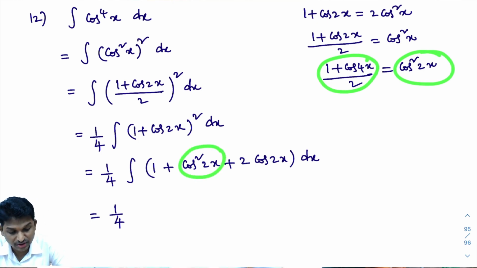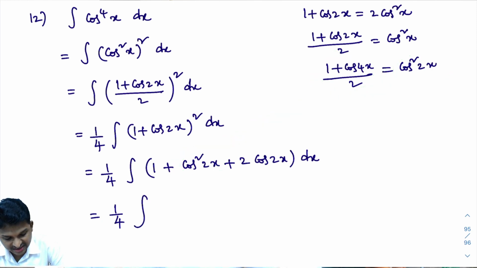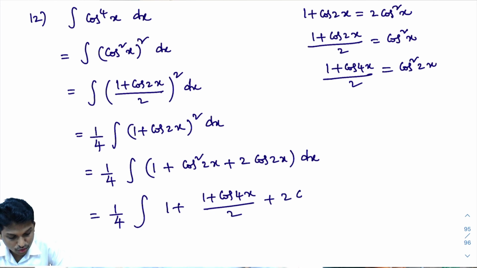So, here cos square 2x is there. In place of cos square 2x, I will write this 1 plus cos 4x by 2. Write it, integral of 1 plus, what is cos square 2x? 1 plus cos 4x divided by 2, plus 2 cos 2x dx. I hope you are understanding.